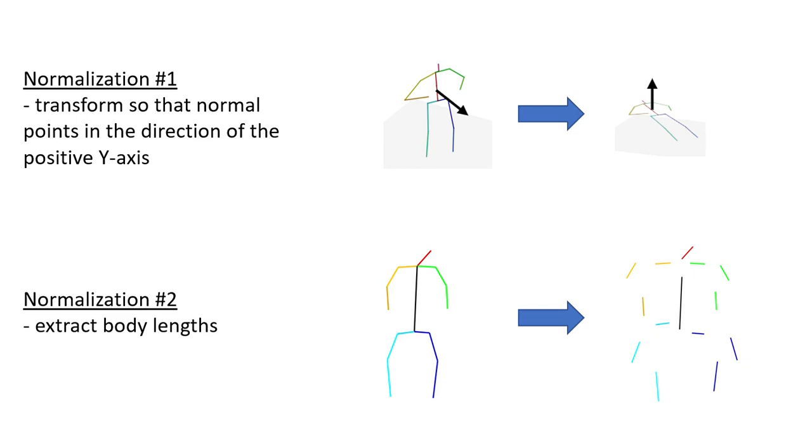The disadvantage of the first pose normalization strategy is that it might combine 3D poses with various orientations due to invariance of the scoring function. A simpler but more successful normalization strategy was to extract the body lengths. It turns out that only body lengths are sufficient to differentiate between the good and bad poses, which we will show in the experiments.